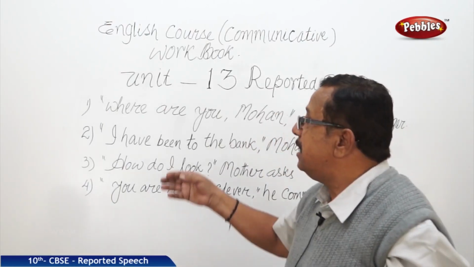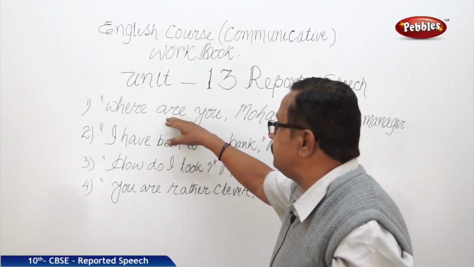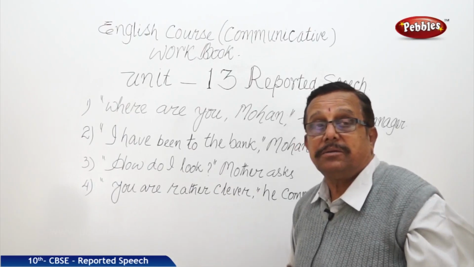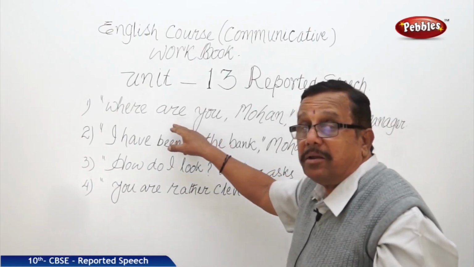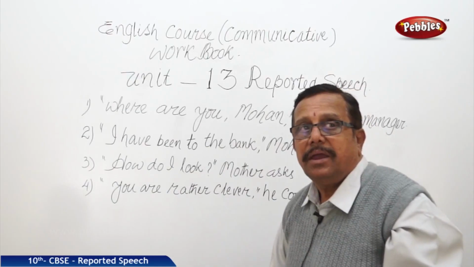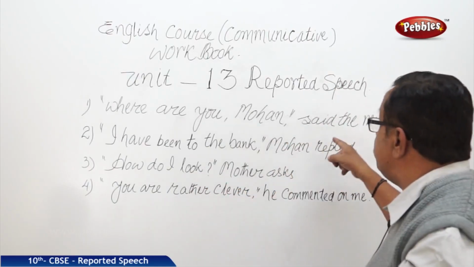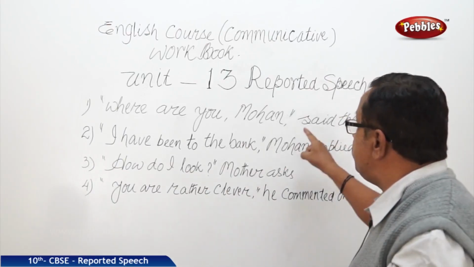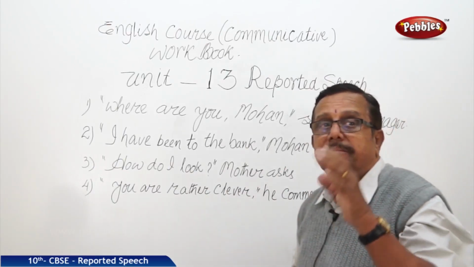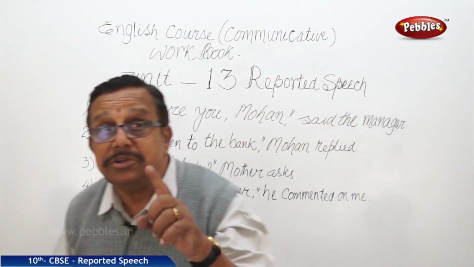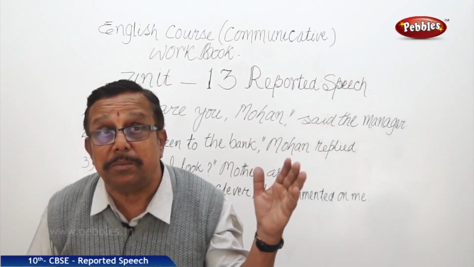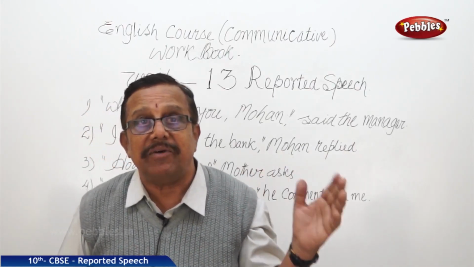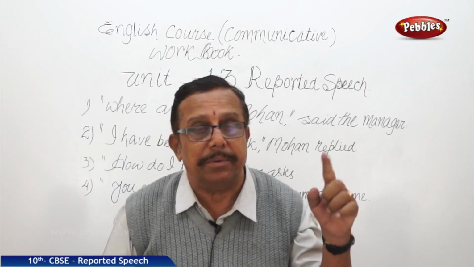If you see, there can be a verb are and there is one more verb said. See to it. One is are within the spoken part, and outside the spoken part one more verb is there. And this verb is called the reporting verb. The verb which is outside the spoken part is called the reporting verb.